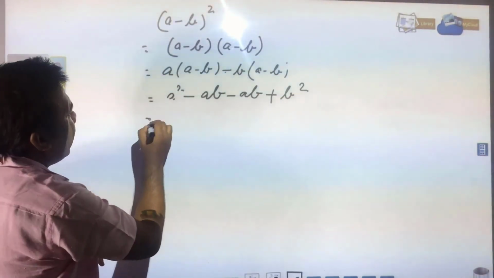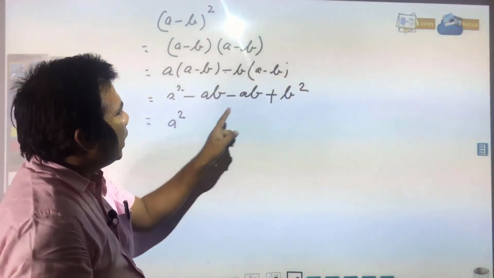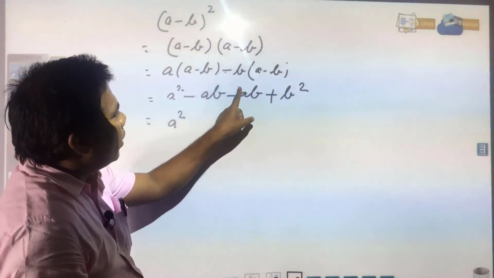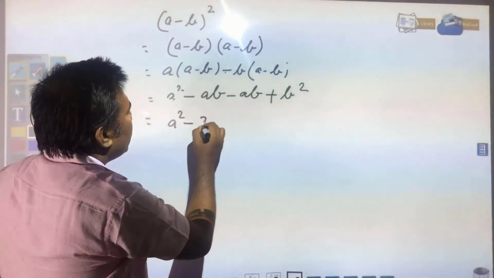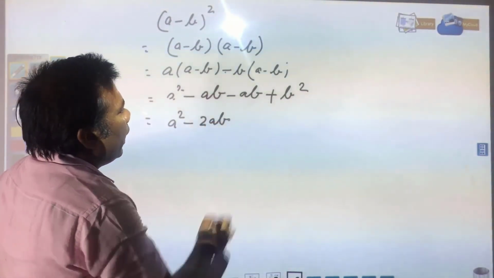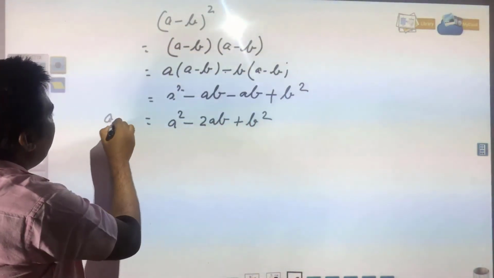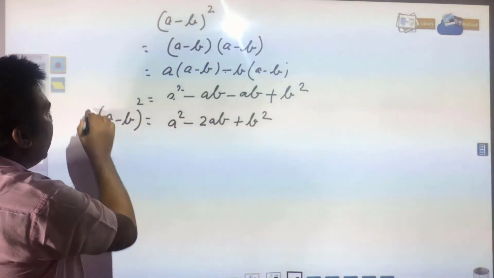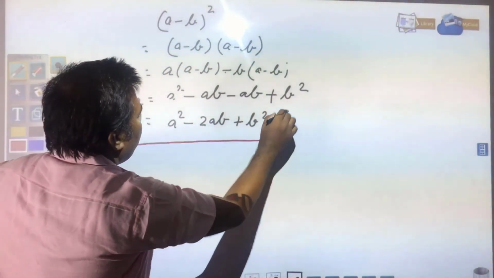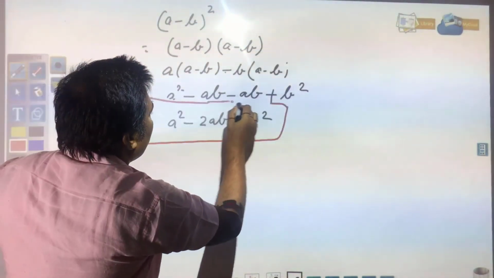So what you got finally: A square, minus AB and minus AB, minus 1 AB minus 1 AB together it will become minus 2AB, and plus B square. So A minus B whole square is equal to A square minus 2AB plus B square, and this is your formula.